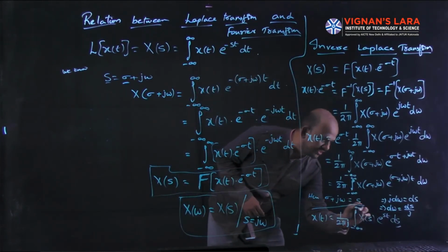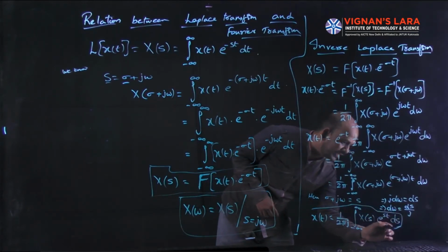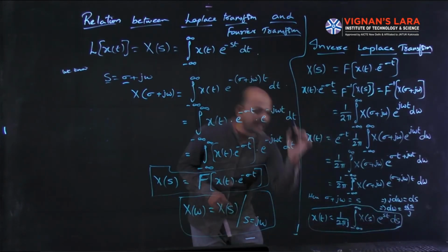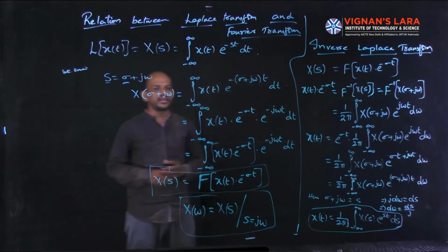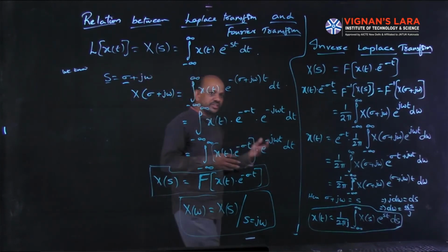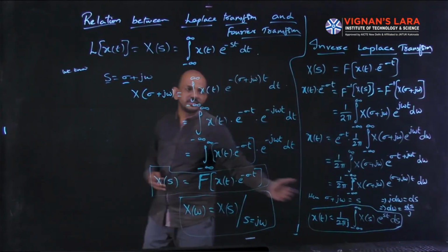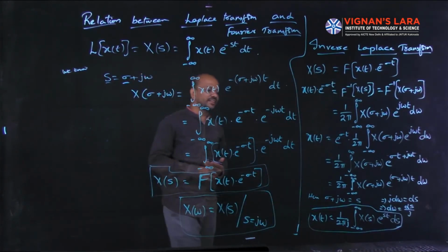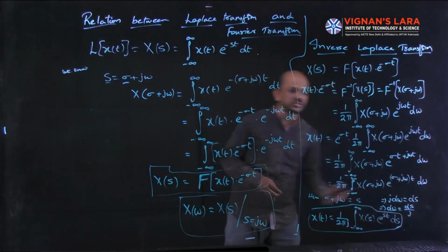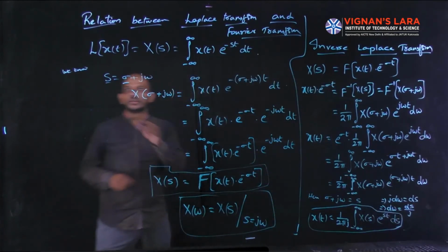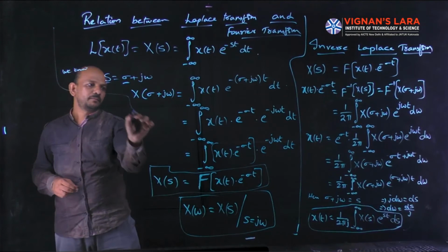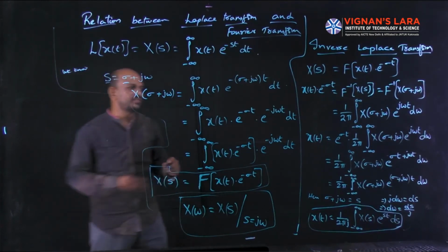So this is the formula for inverse Laplace transform. Whenever you are given the Laplace transform of an equation, from that you can get the original signal, that is x of t, by using this formula, that is the inverse Laplace transform formula. So simple. How did we get that formula?